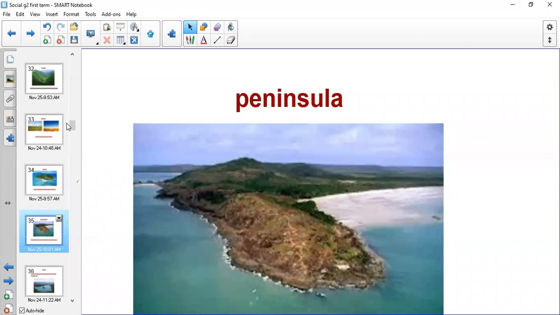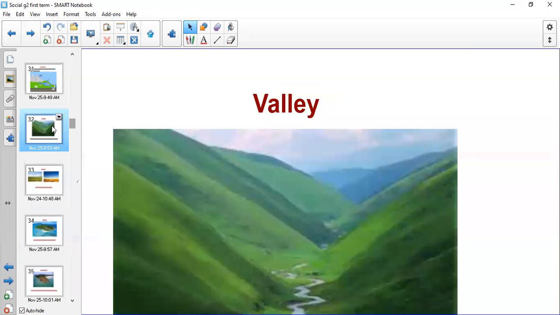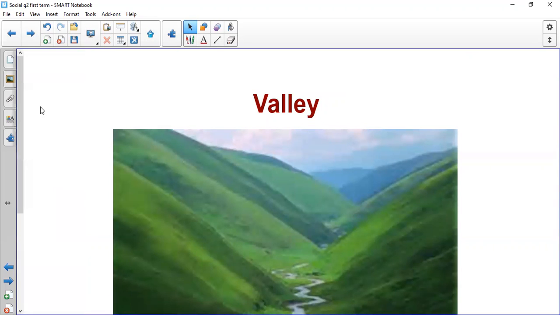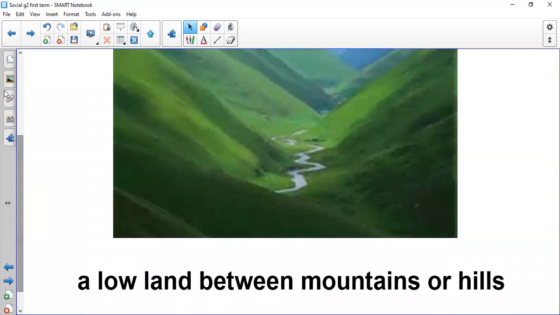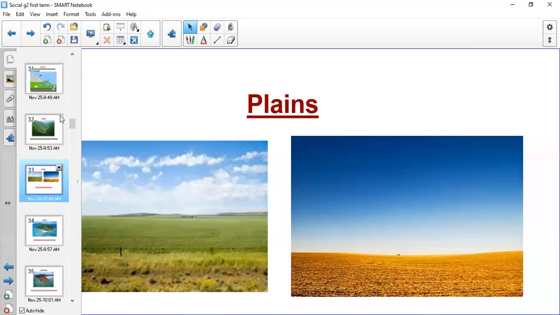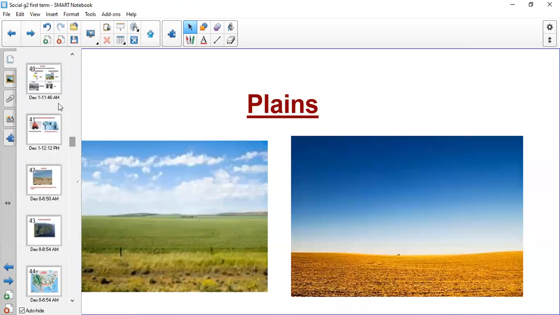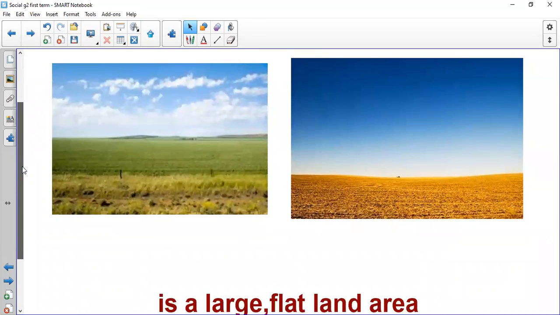One more time from the beginning. We said valley, lowland, between mountains or hills. Plains, flatland.